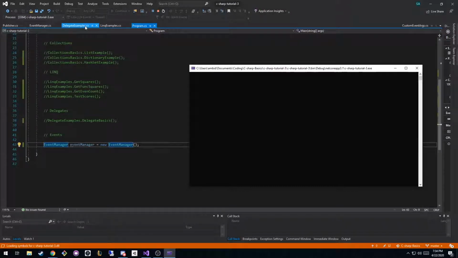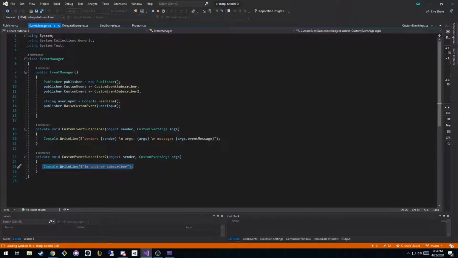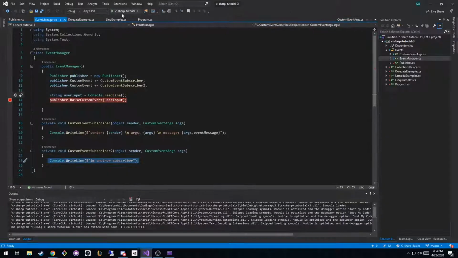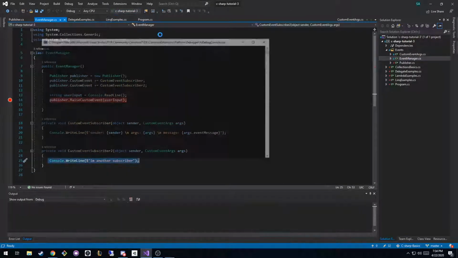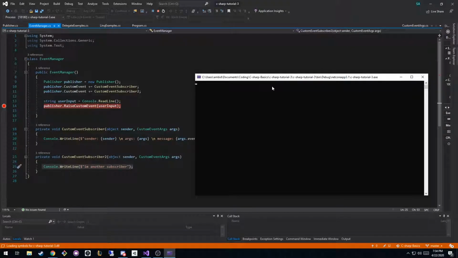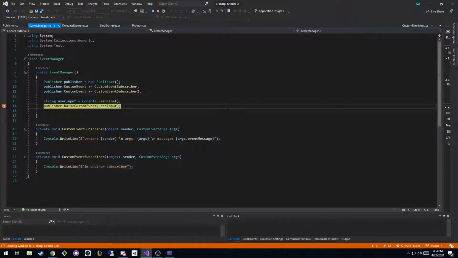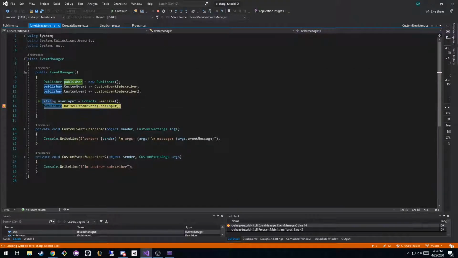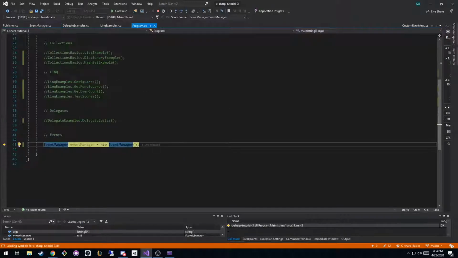I did something wrong. What did I break? Do we hit our breakpoint? Oh, it's reading from the user input, right? So if I type in something and hit enter, you see it was waiting for me to read a line, and now that I've read a line, it raises the event. So if I hit F10, I'll keep stepping. And where do we go?